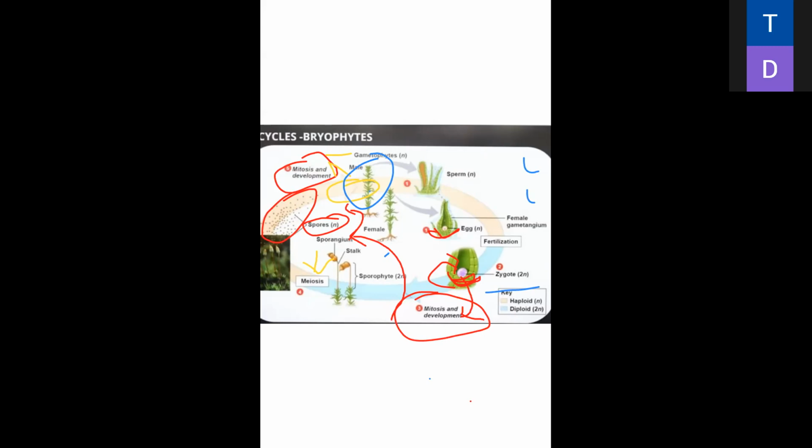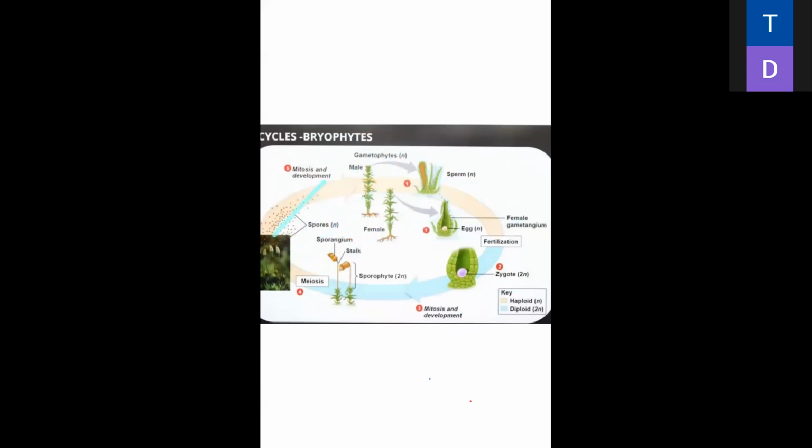This is the complete cycle of bryophyta. This is very, very important from the NEET point of view also. A 1 mark question is always put from this section. A 1 mark question is 100% sure to come from this section. Is it clear, everybody?